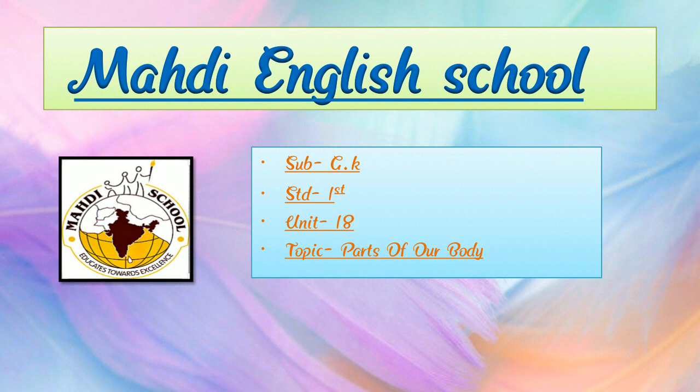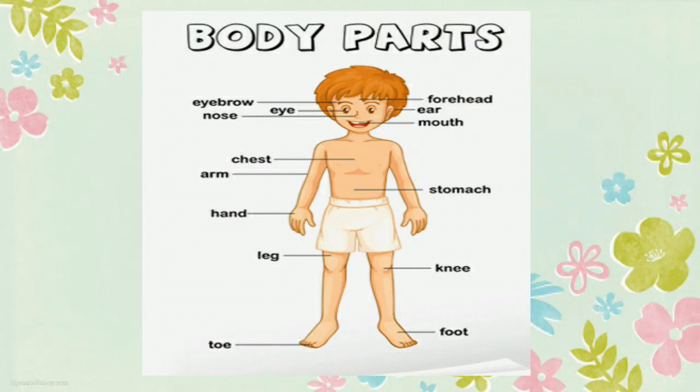Students, today we are going to learn GK Unit number 18, parts of our body. So now let's learn in detail about parts of our body. Here we can see our body parts. We have so many body parts.